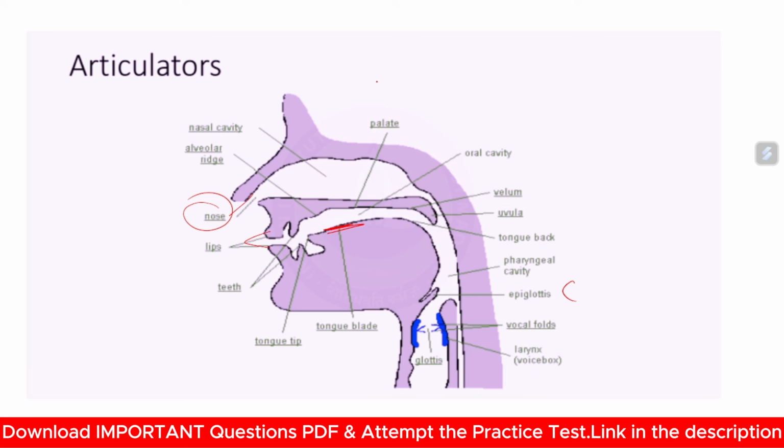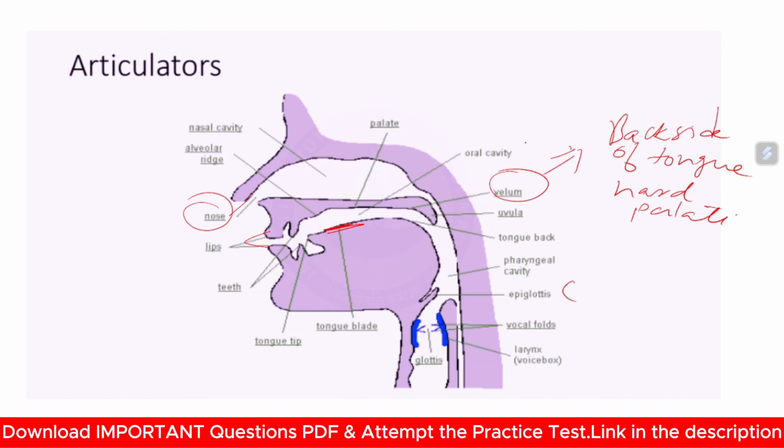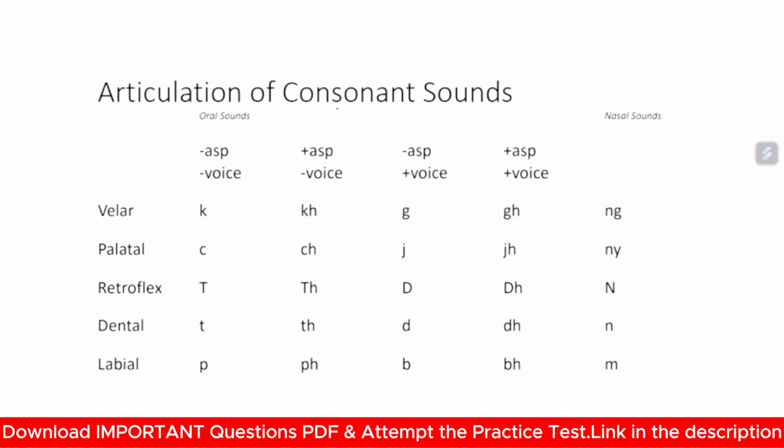So this is a biological term. And velum: this velum is the backside of your tongue, which touches the part of the hard palate behind your tongue. Now this is the nasal cavity, from where the air flows inside and outside. So this was just a biological overview for your English vocabulary.